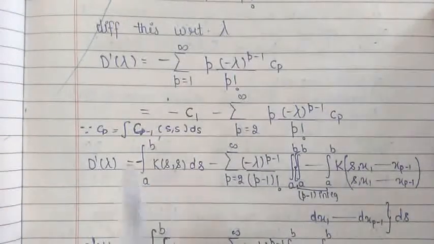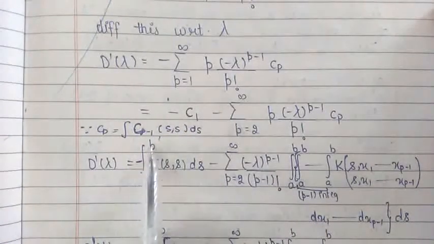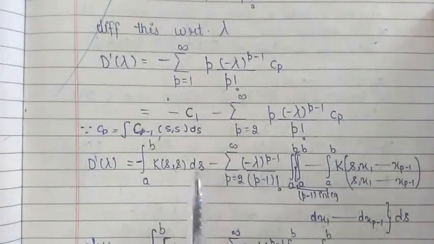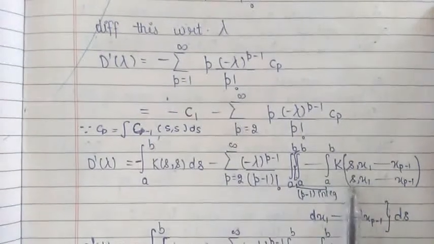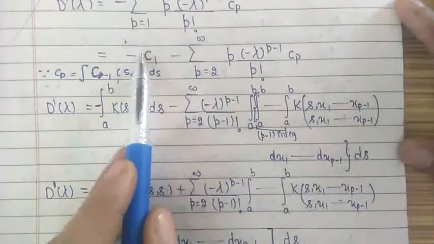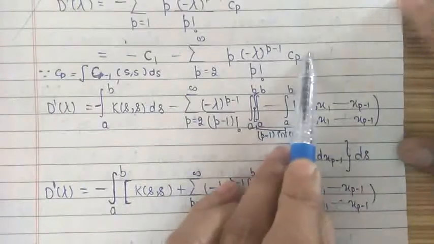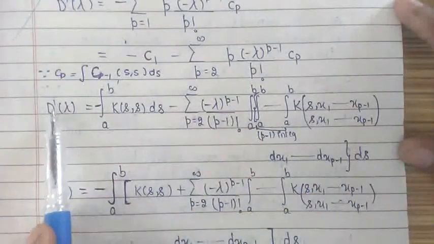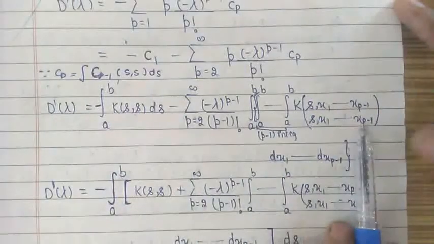So by definition, c1 is given by integral a to b K(s,s) ds, and we substitute the values of C1 and C_p from the Fredholm first theorem to get the value of D'(lambda) in this form.